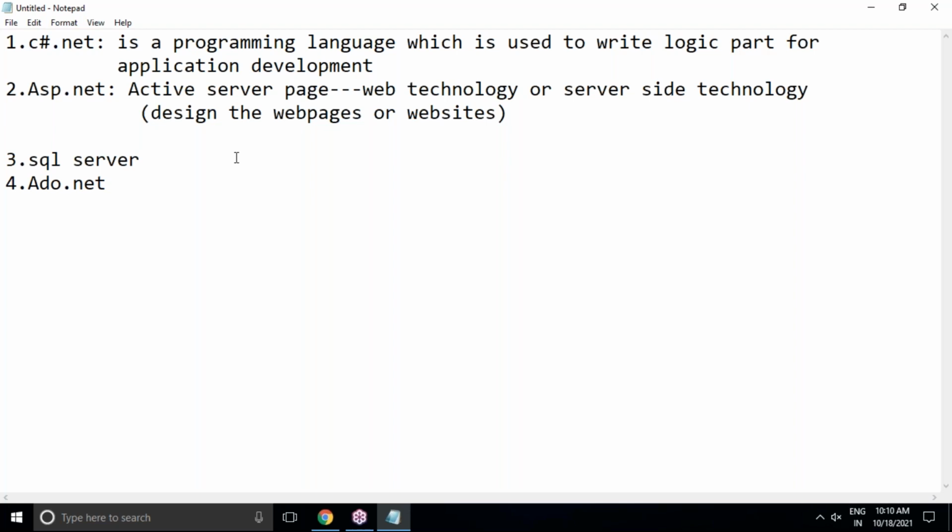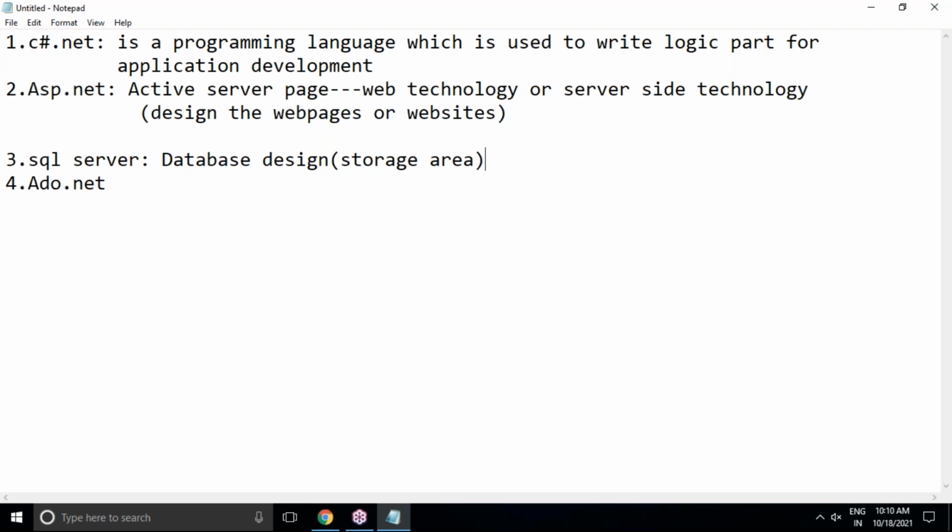And SQL Server is used for database creation or database storage purposes. This is called a storage area, where we can store our customer data or end user information. That place is called a database. Database design in general we can do with SQL Server, which stands for structured query language. In our session, I'll teach you complete SQL Server, not only the basics.